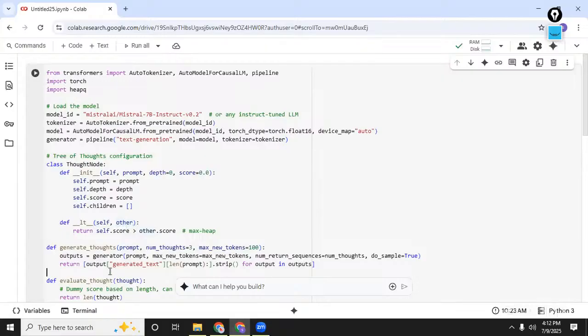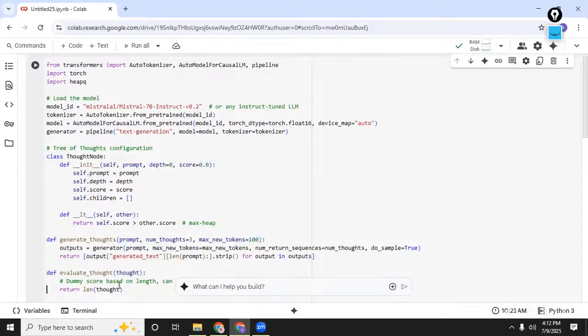Now we're going to start generating thoughts. So how do we generate thoughts here? It uses the LLM to generate multiple completions or multiple thoughts for a given prompt. When we say do_sample equals True, it will ensure sampling for diverse outputs. It will remove the original prompt from the output text, leaving only the generated part.